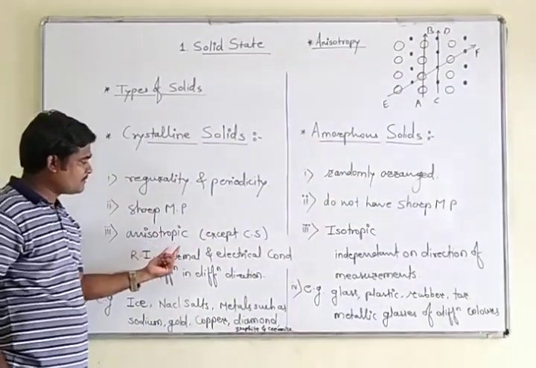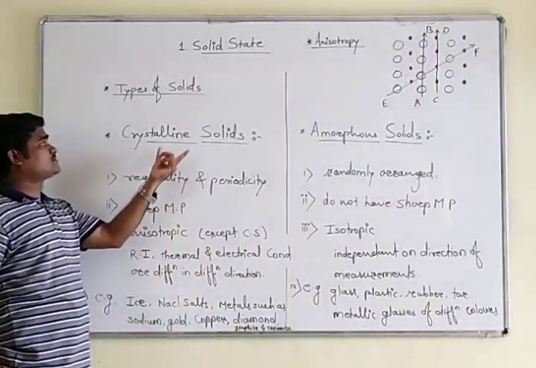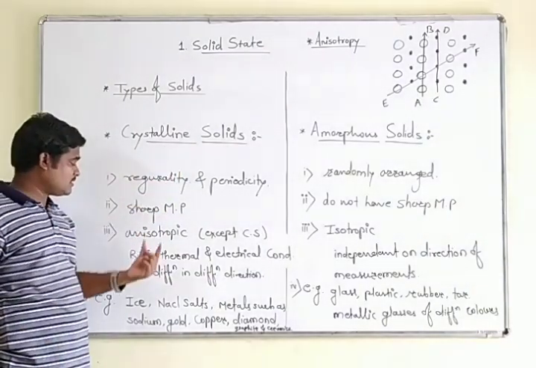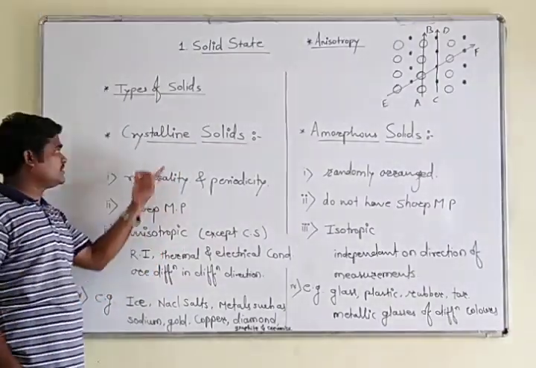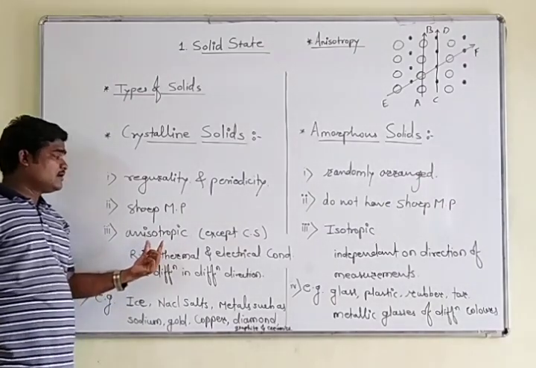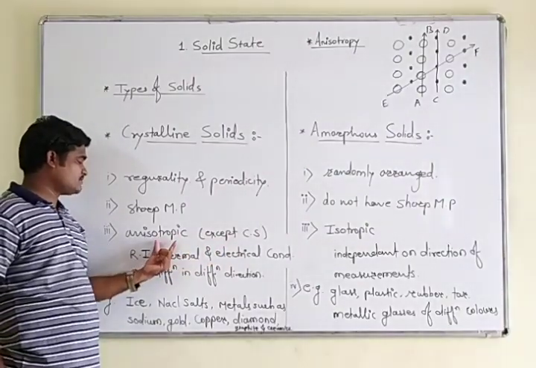Now in anisotropy, anisotropy is also seen in the case of crystalline solids. Now how can we apply it in this case, that is, in crystalline solids? Look at here. Those solids which show anisotropy